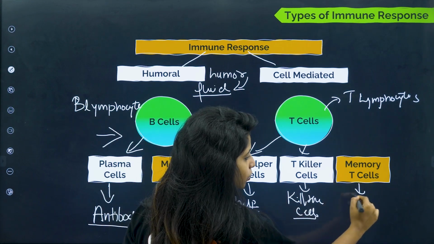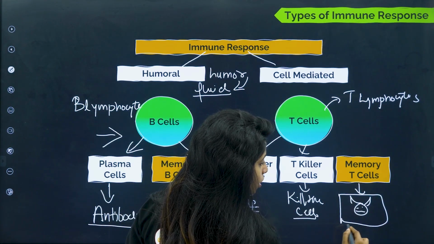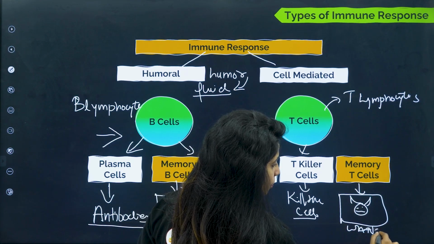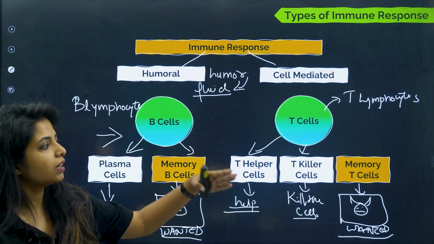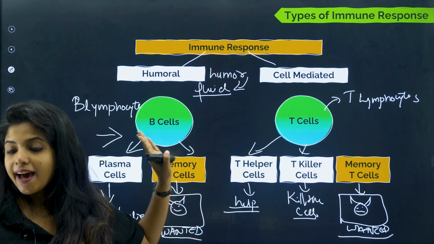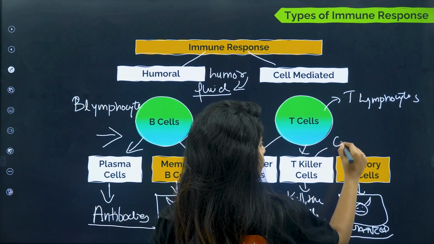And memory T cells, again as I said, are going to store the information that this was the person who tried to enter our home without our permission, and the next time it comes, we have to kill it. Apart from that, there are T regulatory cells and lots of other cells. As of now, we don't have to learn about them. T killer cells are also known as cytotoxic cells.